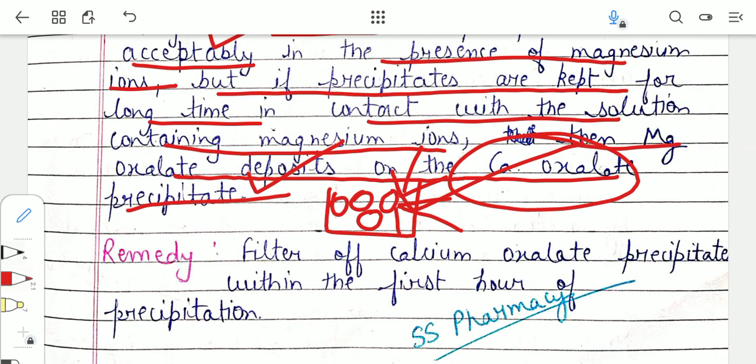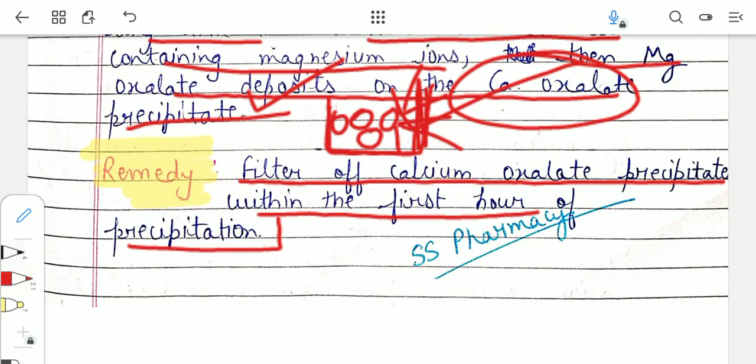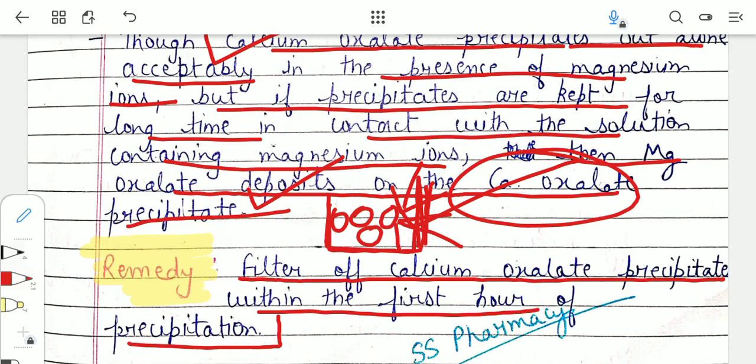Now let us talk about the remedy to prevent post precipitation. We have to filter off the calcium oxalate precipitate within the first hour of precipitation. It is very simple: post precipitation occurs when the precipitate is allowed to stand in the mother liquor for a long time. So after the formation of the precipitate, if we remove it before a certain time, then post precipitation can be avoided. I hope this is clear to you.